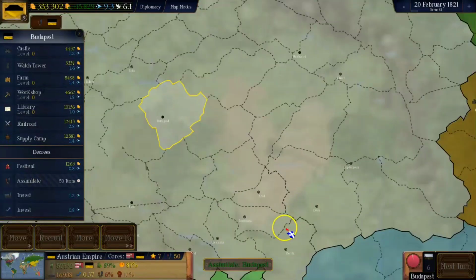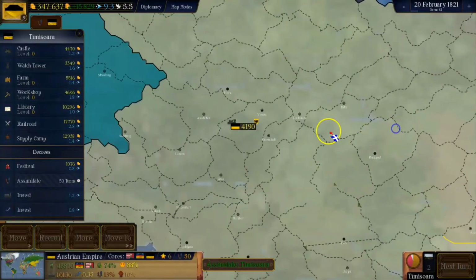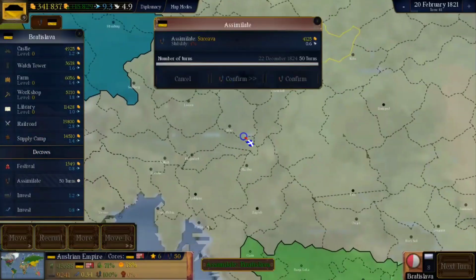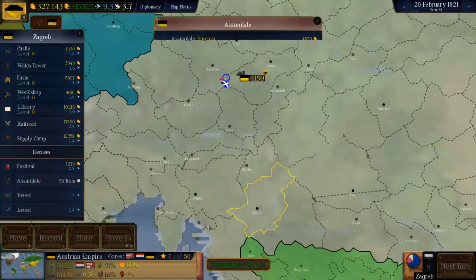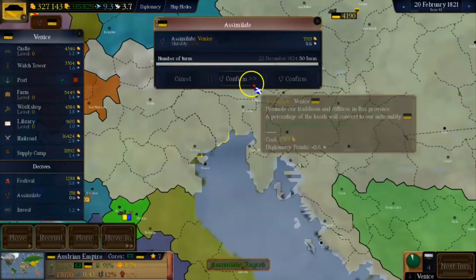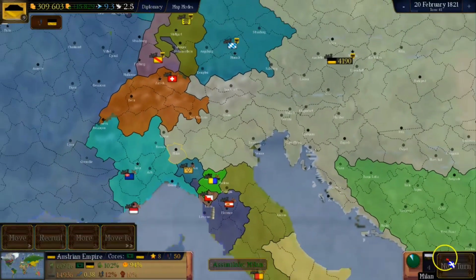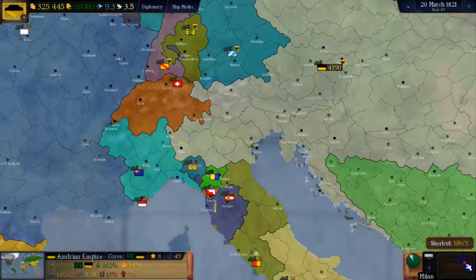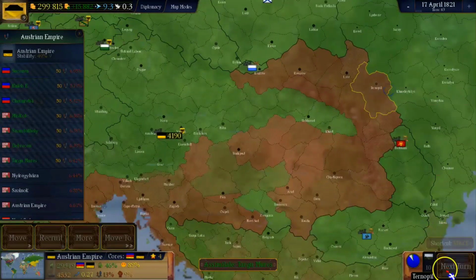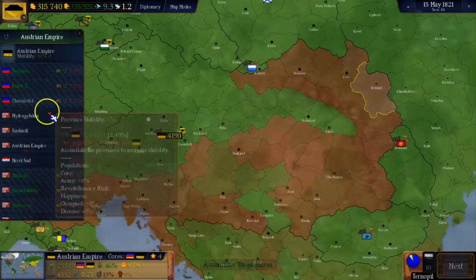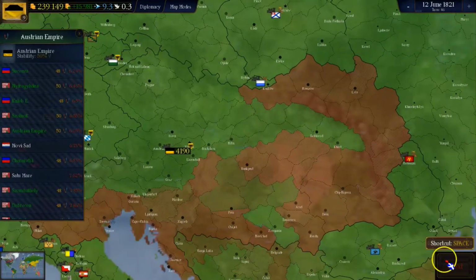And I suppose one other important one would be Timisoara. Let's see who else needs to be. I guess Bratislava and Ljubljana, and maybe even Zagreb. Yeah. And I'll do the extra step and even assimilate Venice here. Maybe Milan. Yeah. I know these will be lost eventually, but I think it's better for now to just keep the situation under control. And since we are already assimilating these lands, I'll just automatically assimilate all the other ones, so we can just gain more money. Also, failed trade. See, this is why we need more money. We'll just get failed trade events.